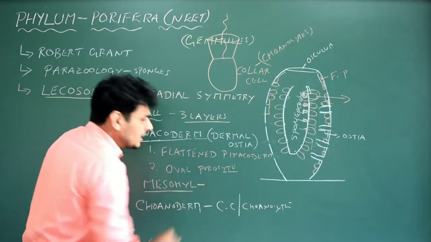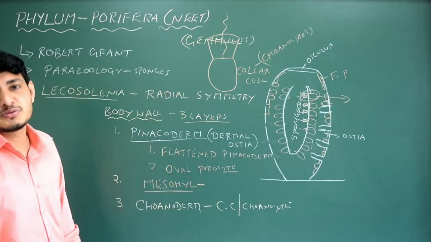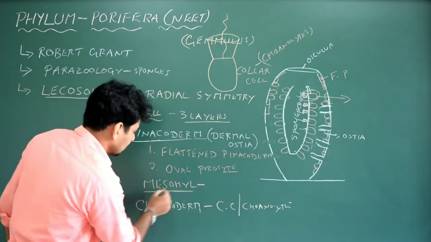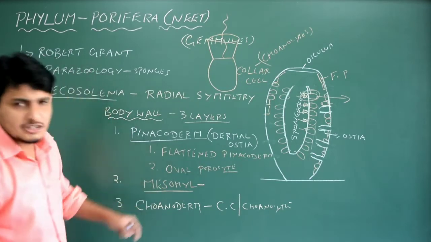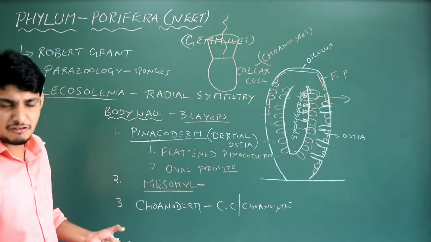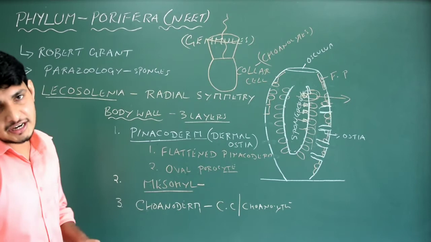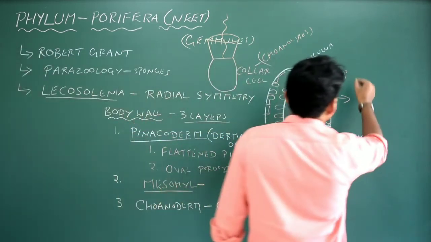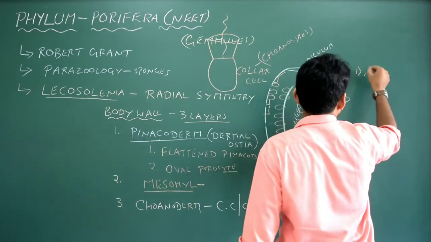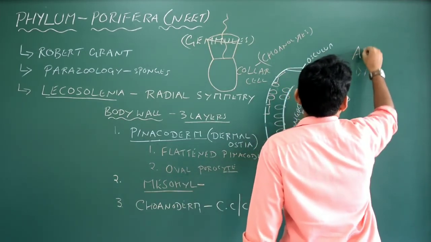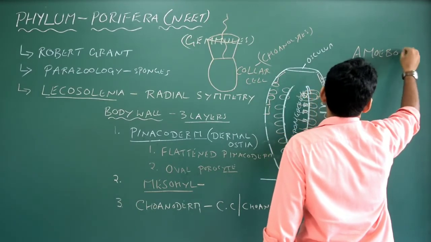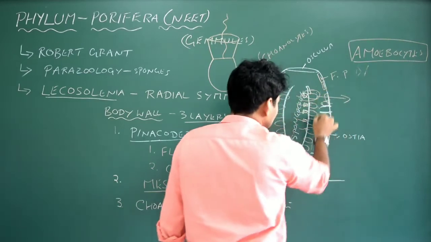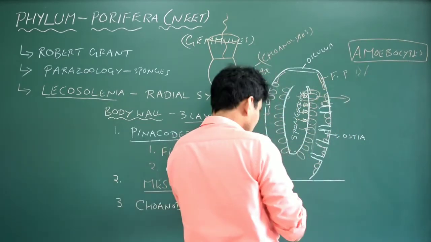In the mesohyl layer you see many different types of cells. I will erase this and explain, because they are very important. It contains different types of cells, for example sclerocytes, thesiocytes, trophocytes, archaeocytes. The first type of mesohyl cell is amoebocytes. Hope it is visible to you. Amoebocytes are normally seen in the mesohyl layer, the middle layer.